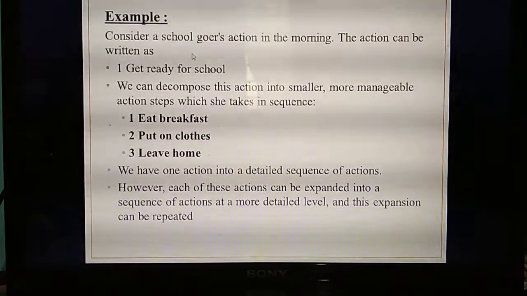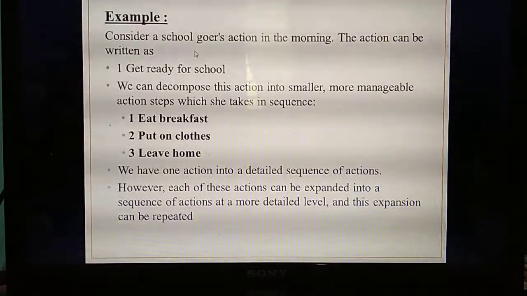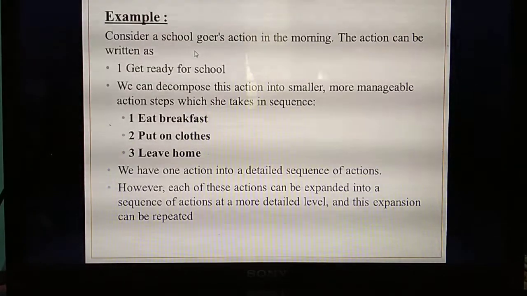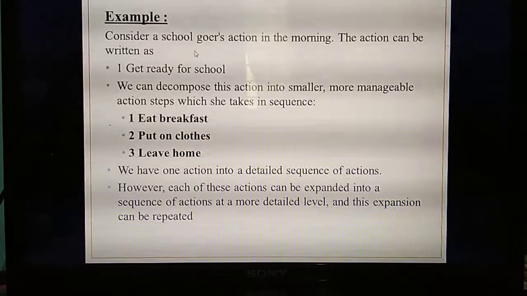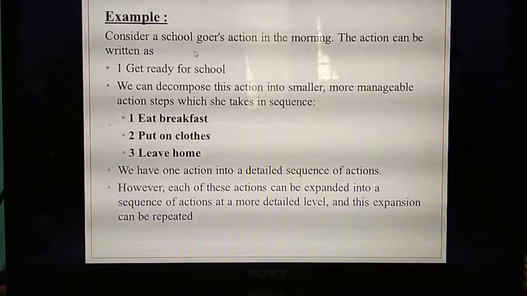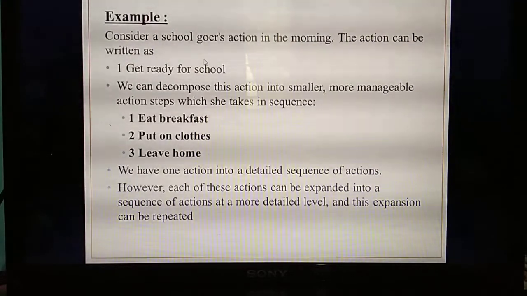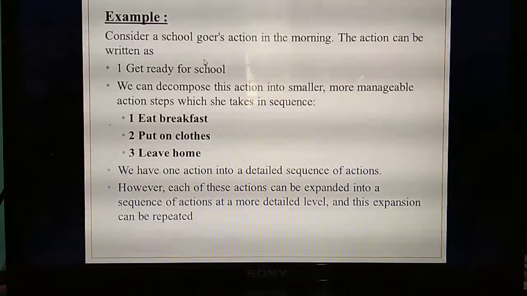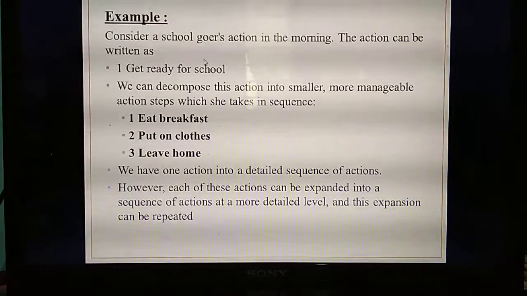Okay, what do you mean by refinement? The best example they have given in your textbook. Consider, you are going to school in the morning. What are the actions you are doing at home before you go to school? That thing they have given in the example for refinement. Read it; by reading itself you can understand. Get ready for school. What's the task they have given? You are going to school, that means the morning actions. What are the actions you are doing at home before you get ready to go to school? That's the problem.